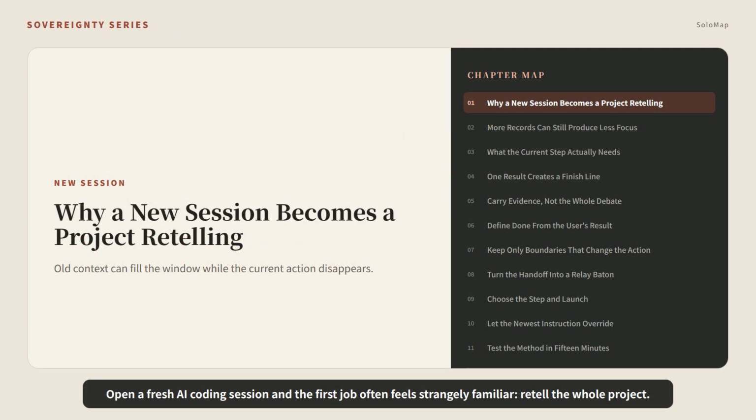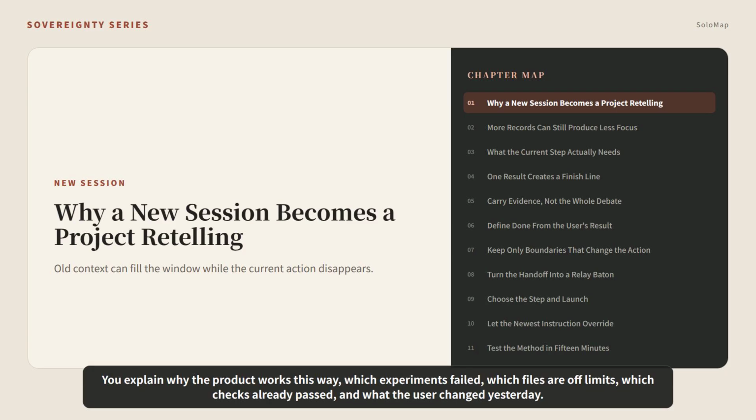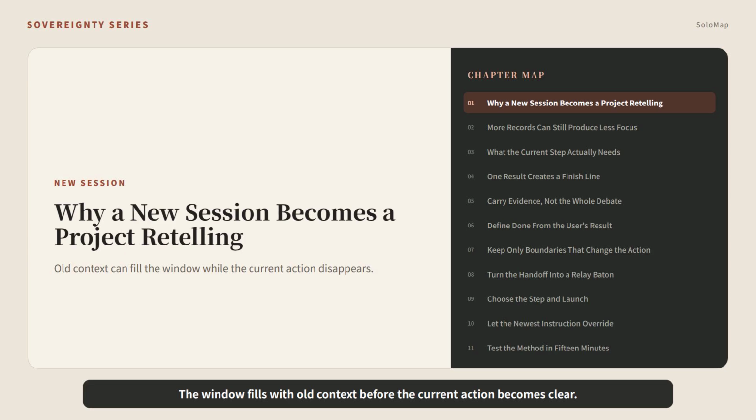Open a fresh AI coding session and the first job often feels strangely familiar. Retell the whole project. You explain why the product works this way, which experiments failed, which files are off limits, which checks already passed, and what the user changed yesterday. The window fills with old context before the current action becomes clear.